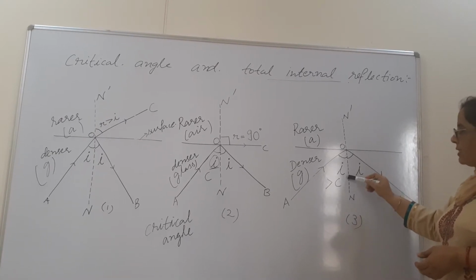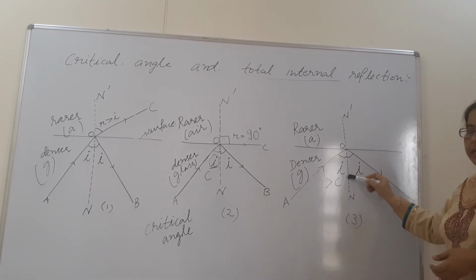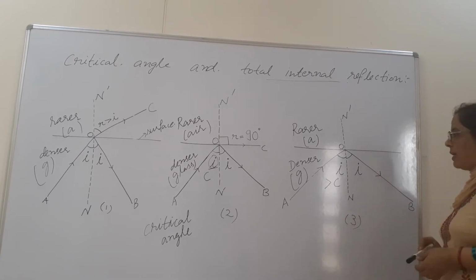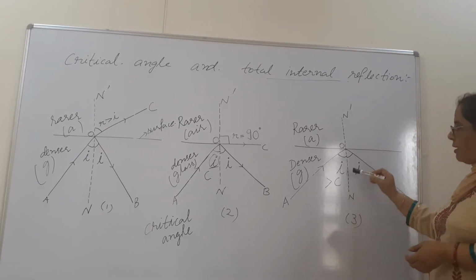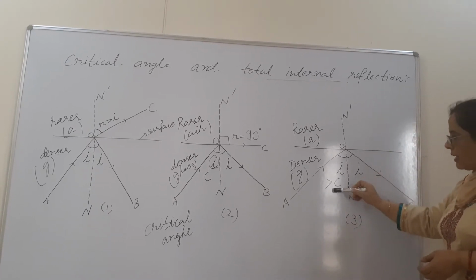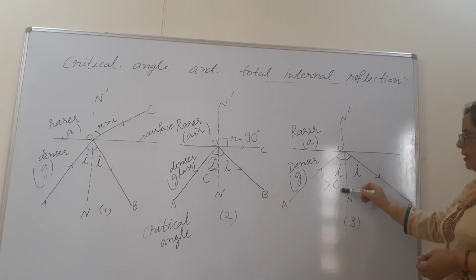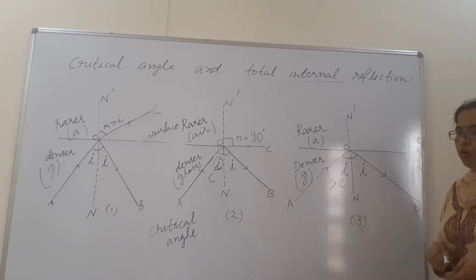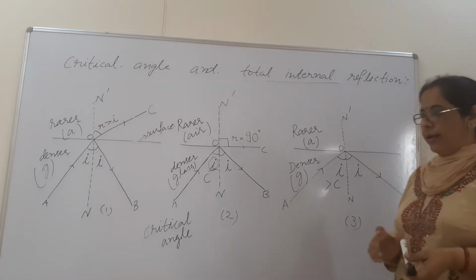If angle of incidence will be smaller than critical angle, no total internal reflection will be there. Total internal reflection will be there only when angle I is greater than angle C. And second condition is that the ray must go from denser to rarer medium.